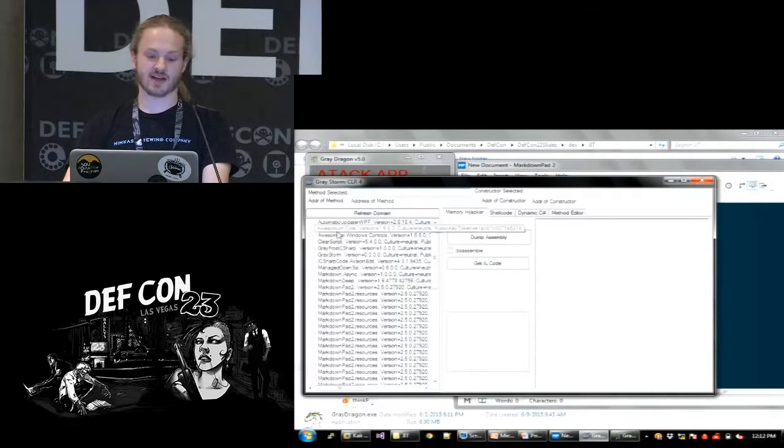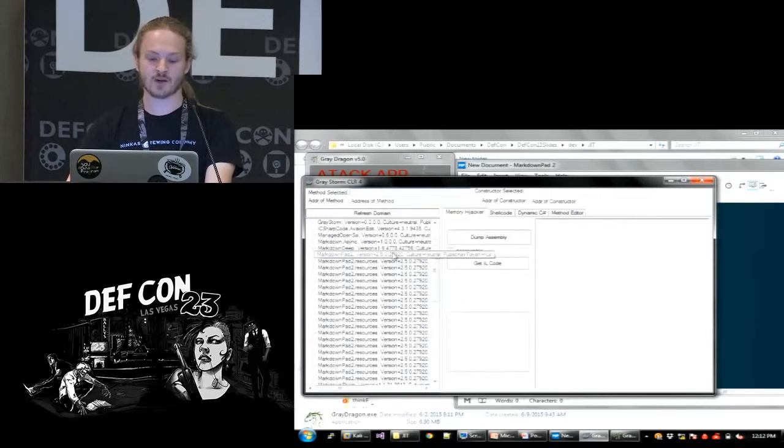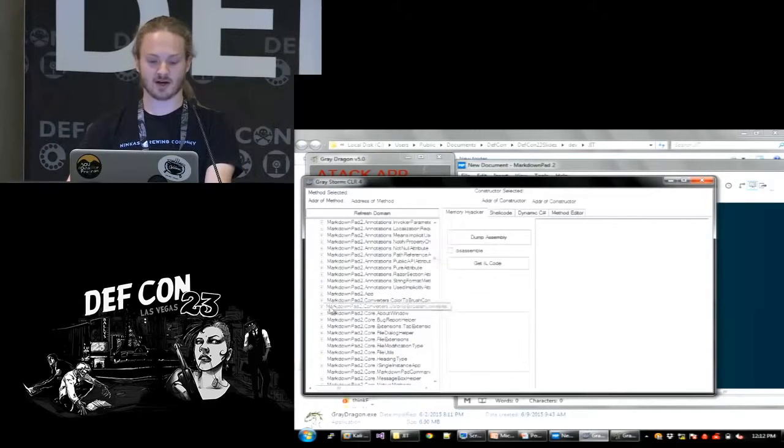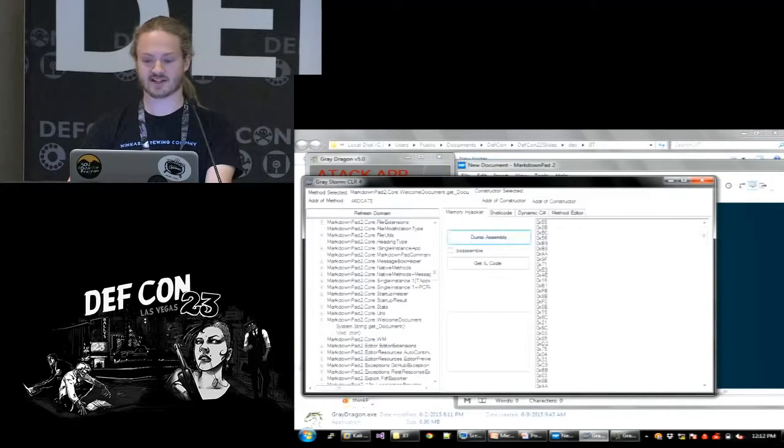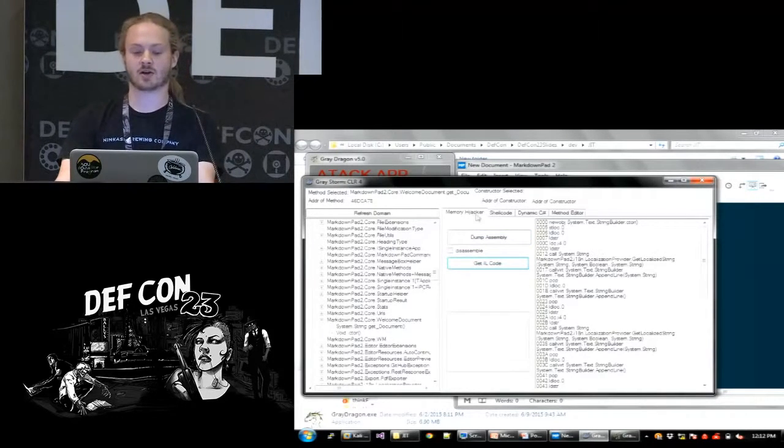You can see over on the left side that this is inside of the main app domain, and you're seeing all of the assemblies within that domain, such as the main executable MarkdownPad and all of the DLLs it needs. So you can keep pivoting down further and further into each of these. You can go to something like MarkdownPad2.App, look at what methods it contains, do things like dump the assembly so I can see the raw machine code for that method after it's just-in-time compiled. Look at the IL code for the thing.